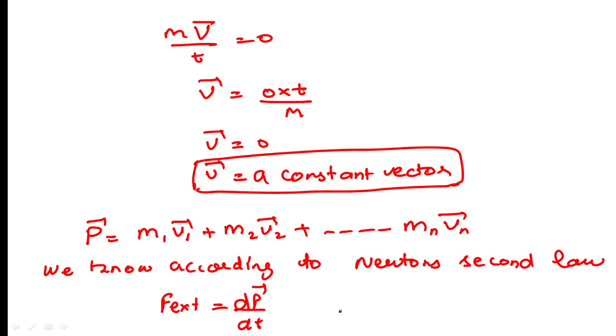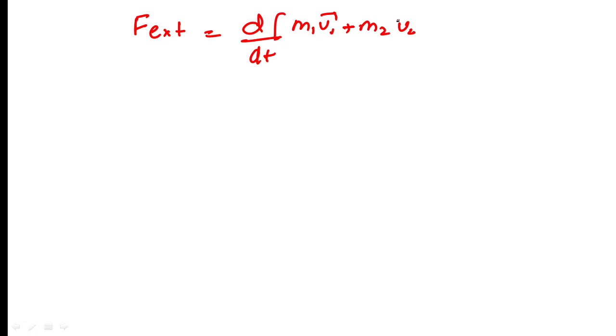Mark this as equation number 1. So put equation number 1 into equation number 2. What will we obtain? We will obtain the external force is equal to d upon dt of p, where the value of p is m1 v1 plus m2 v2 plus up to mn vn. So this is the value of the momentum.